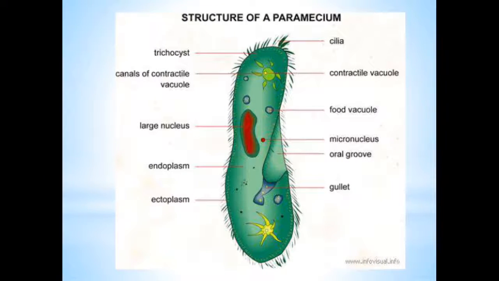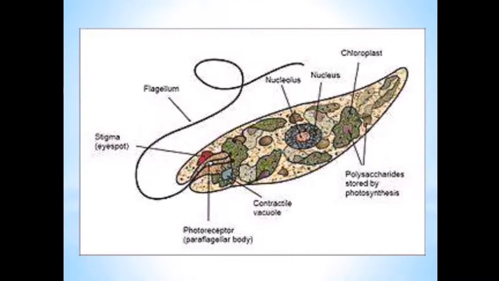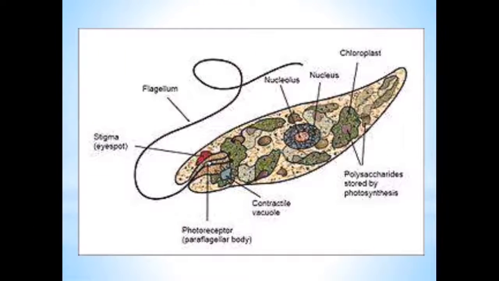The structure of a paramecium. See the cilia are arranged in a row, and the contractile vacuoles. In paramecium, cilia help in locomotion. In the case of Euglena, flagella are there which help in the movement.